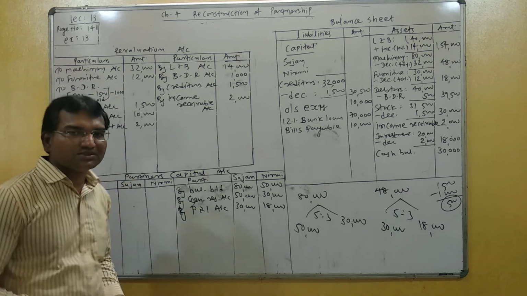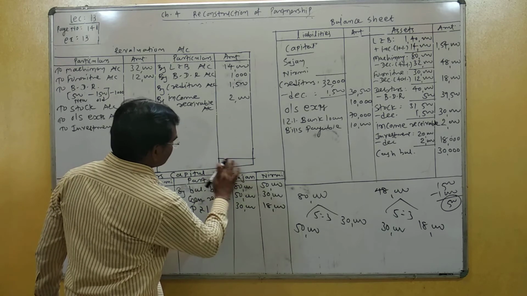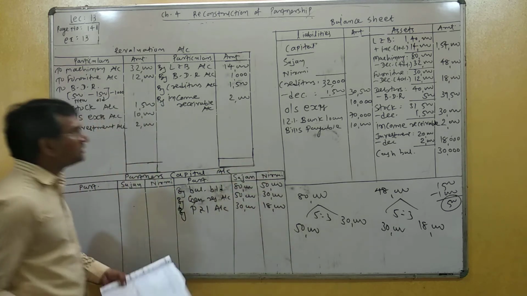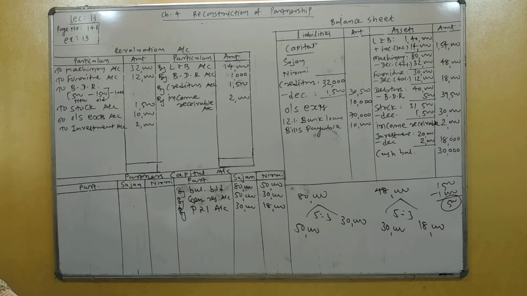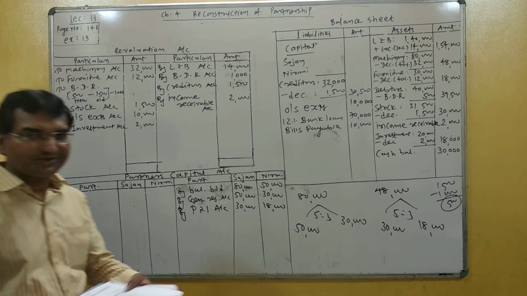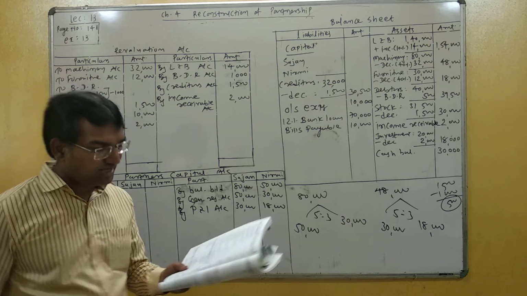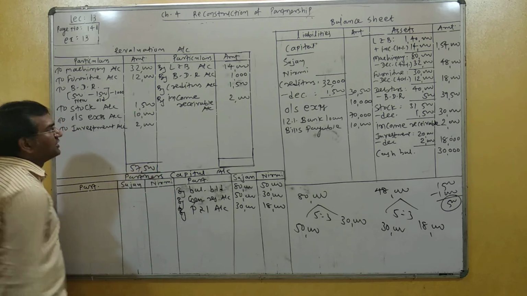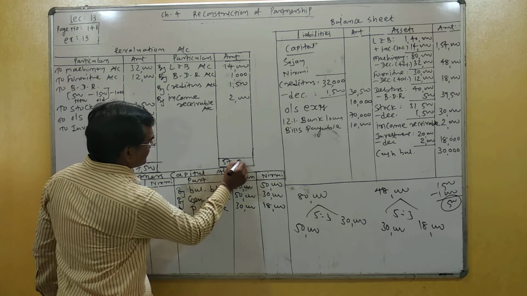Which account do we close first? First of all, close the revaluation account. Sometimes the revaluation account shows profit, sometimes loss. Here the debit side is higher than the credit side. So the debit balance of revaluation account is shown as revaluation profit. Sorry, revaluation loss, not profit. The total of the debit side of revaluation account is 57,500. Both sides 57,500.